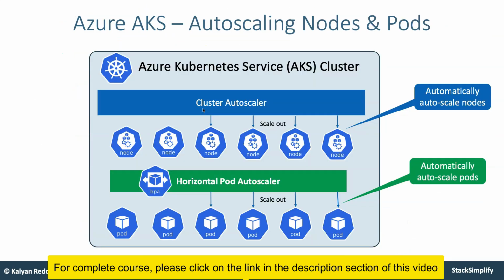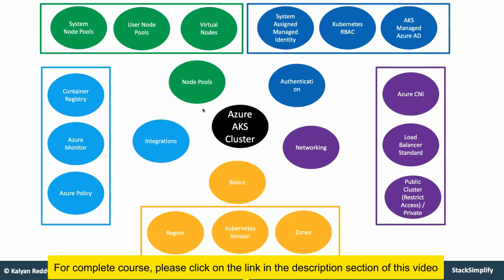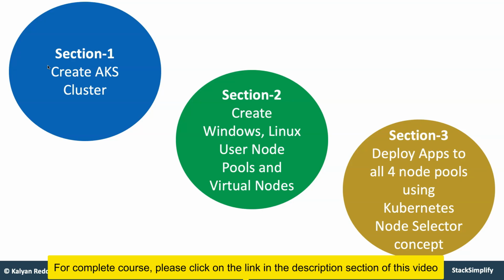From here, we'll move on to autoscaling concepts and then implement the cluster autoscaler and also the horizontal pod autoscaler. From there, we'll move on to creating production-grade clusters for Azure AKS using the Azure AKS CLI. So using the CLI, how you are going to create a production-grade cluster involving all AKS cluster components. So surrounding whatever you are seeing, all these things are required to implement a production-grade cluster. So how you are going to involve all these things and create a cluster? We are going to implement that in detail.